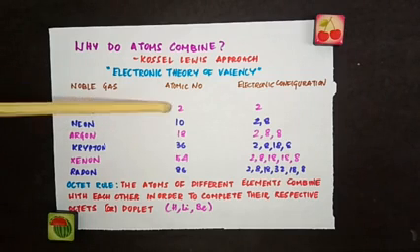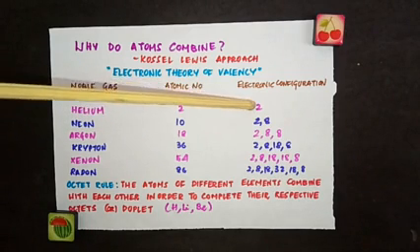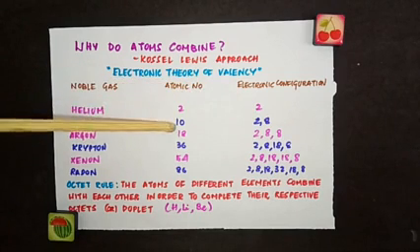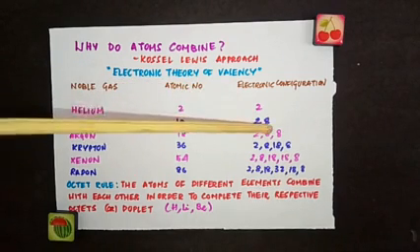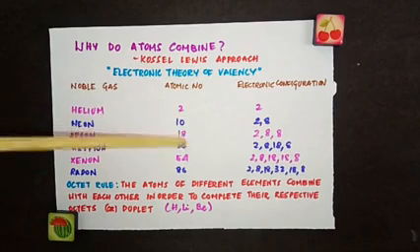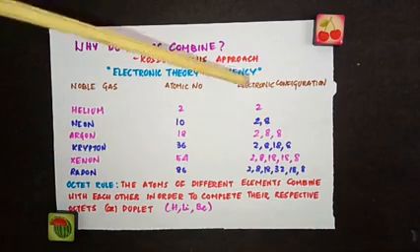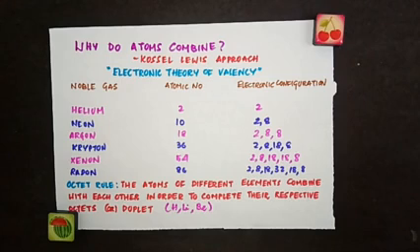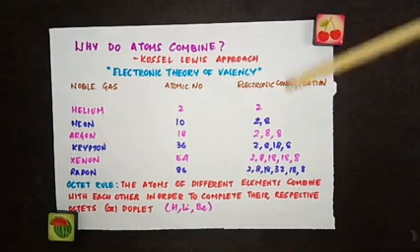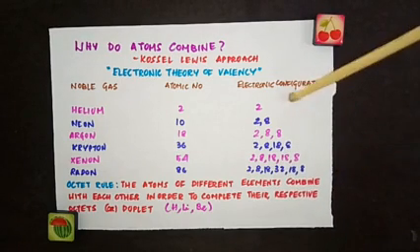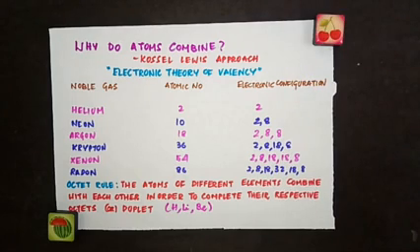See, helium, atomic number is 2 and the electronic configuration is 2. For neon, atomic number is 10, so the electronic configuration is 2, 8. For argon, 18 is the atomic number, so 2, 8, 8 is the electronic configuration. Same way for krypton, xenon, radon. So if you look into all these noble gases' electronic configuration, you can see they have 8 electrons in their outermost orbit, except in case of helium, which has 2. Hence it was suggested that they possess stable electronic configurations because they are chemically inactive.